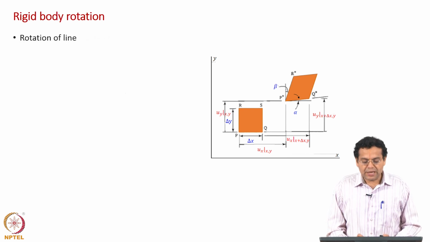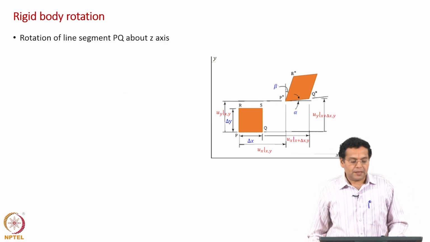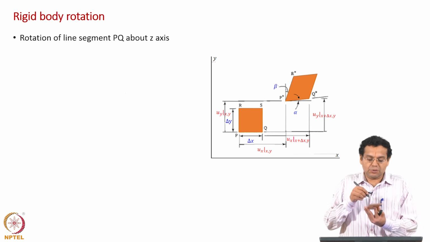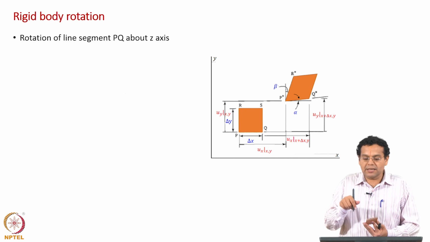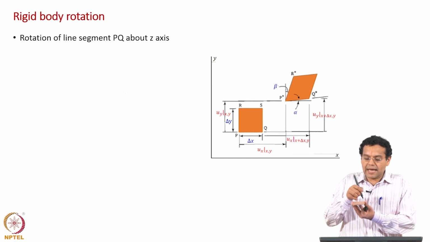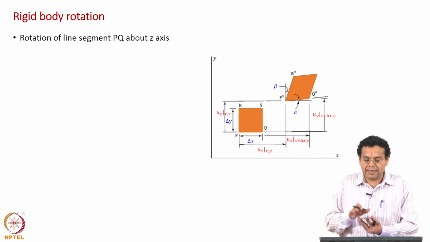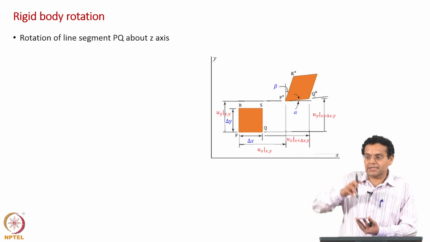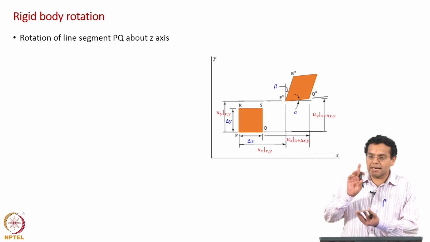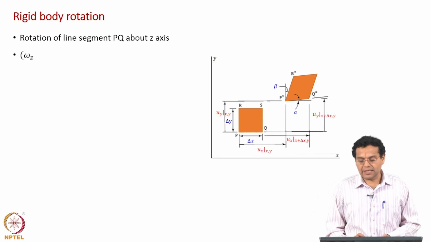Now, rotation of line segment PQ. The moment you talk about rotation, remember some time back we talked about moment balance, immediately we chose an axis about which we would take a moment. Similarly, here you are talking about rotation. So, what is the axis about which we talk about rotation? In this case, the plate lies in the xy plane, which means my axis of rotation is along the z axis. So, rotation of line segment PQ about the z axis, that is alpha, that is the rotation of line element PQ.